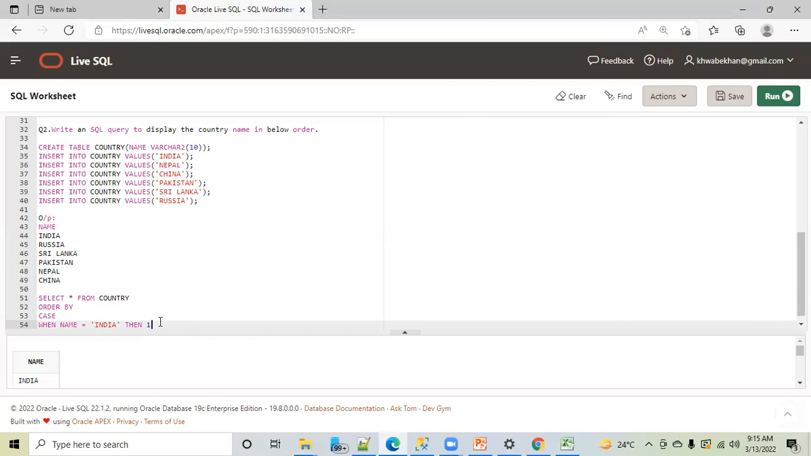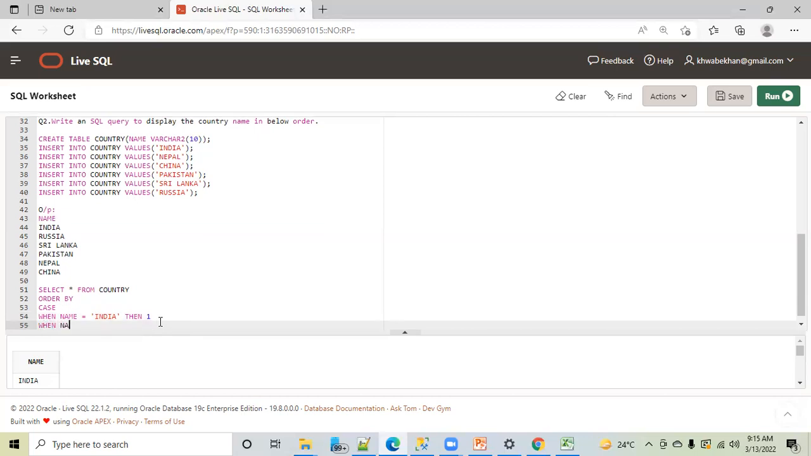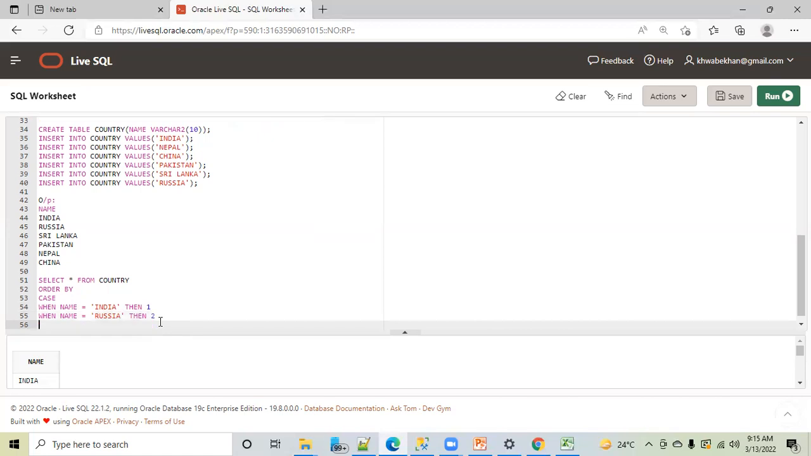When name is equal to Russia, then 2. After that, when name is equal to Sri Lanka, then 3. And then, when name is equal to Pakistan, then 4.